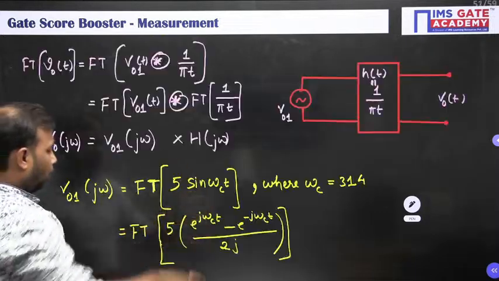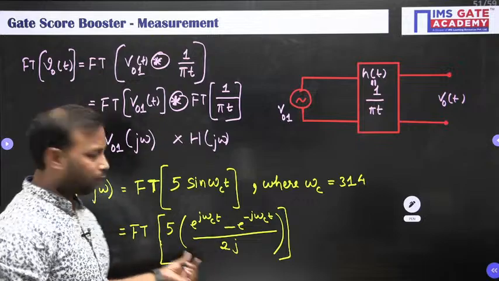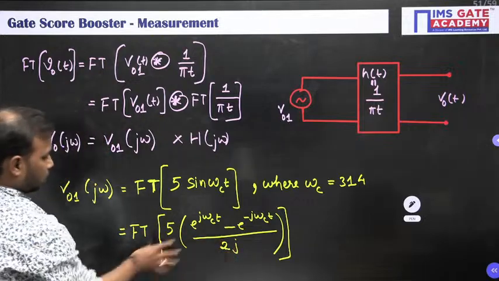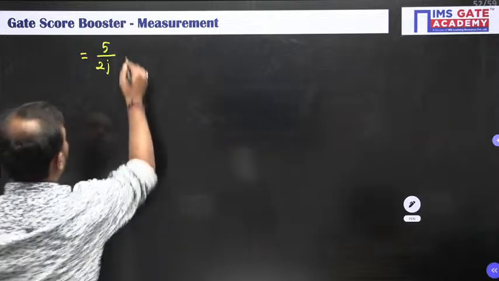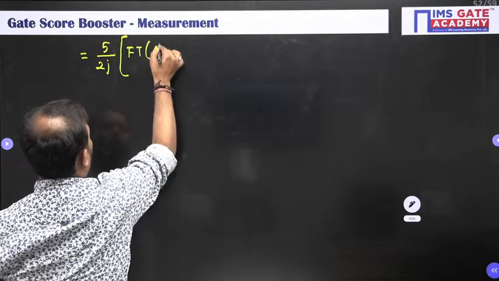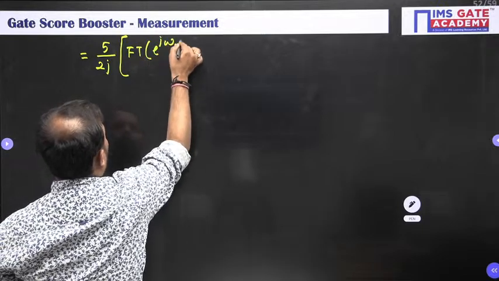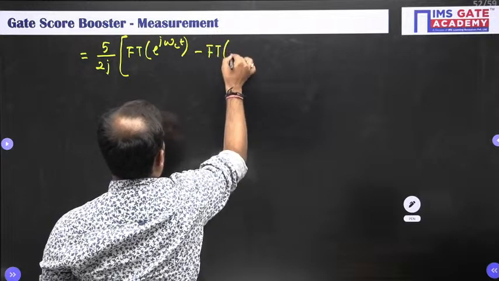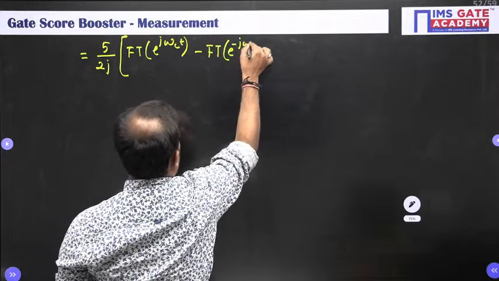We can take out the constant term outside of the Fourier transform. It will not affect the Fourier transform. All right. So we are left with this part. So the Fourier transform of e to the power j omega ct minus the Fourier transform of e to the power minus j omega ct.